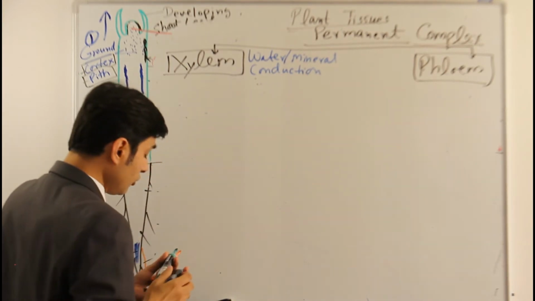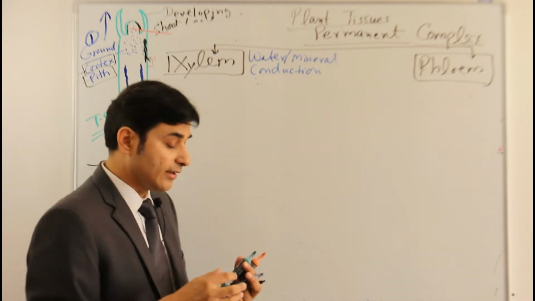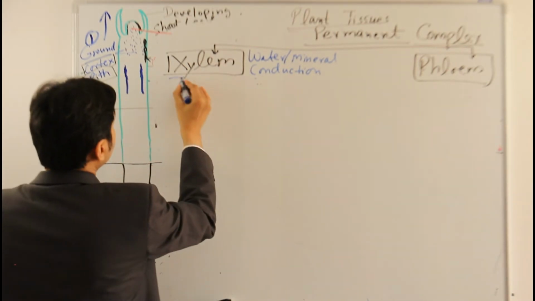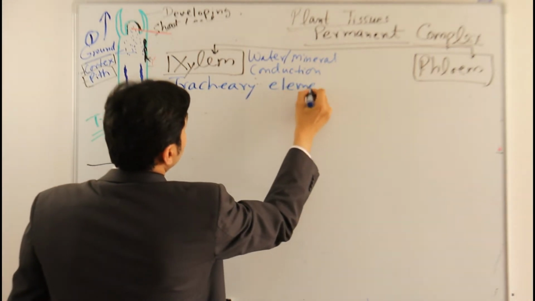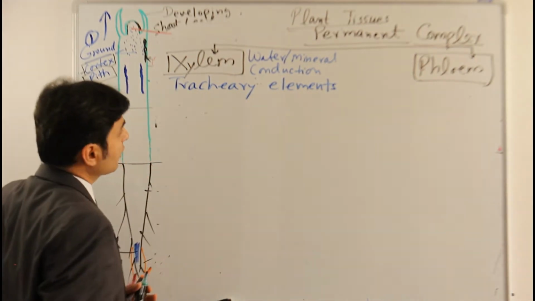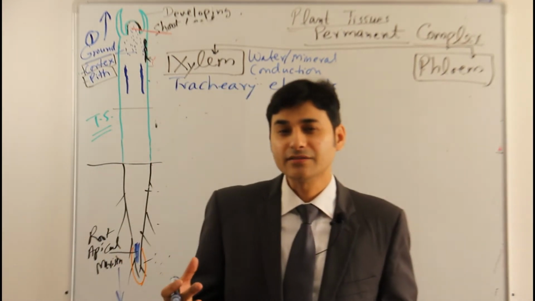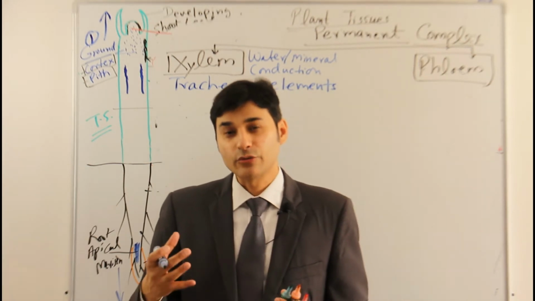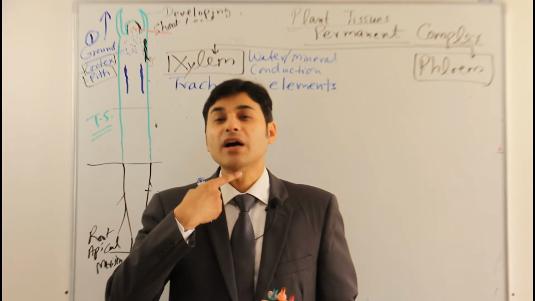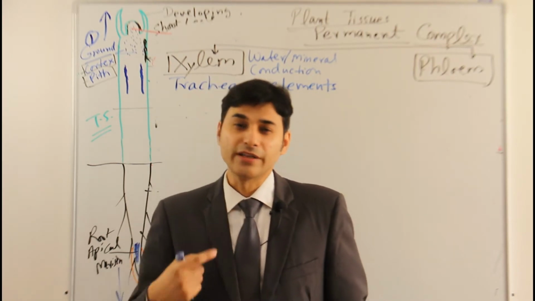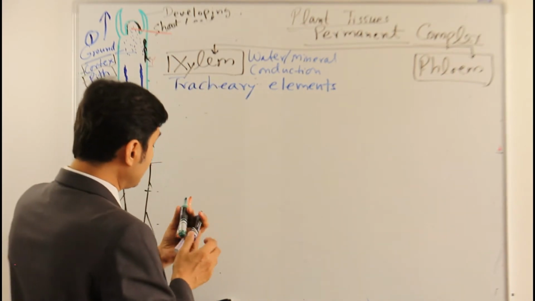Xylem is also known as the tracheary elements. It is made up of tracheary elements. When we say tracheary elements, we are talking about things like trachea, and we know that trachea is a type of pipe. When we say trachea in science, it means a type of pipe, like our windpipe, which is also known as trachea. So it is made up of tracheary elements.